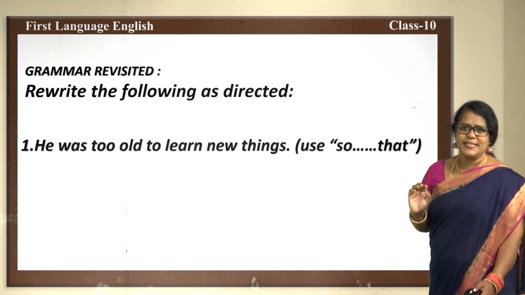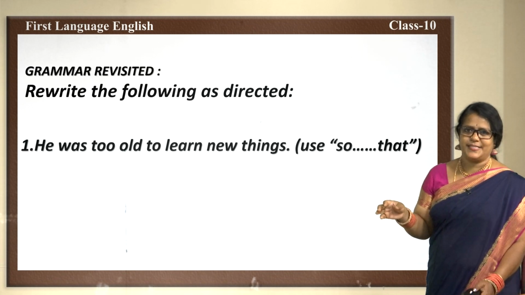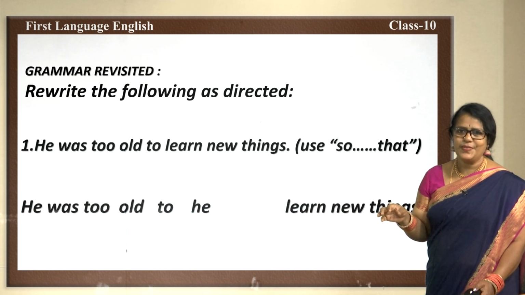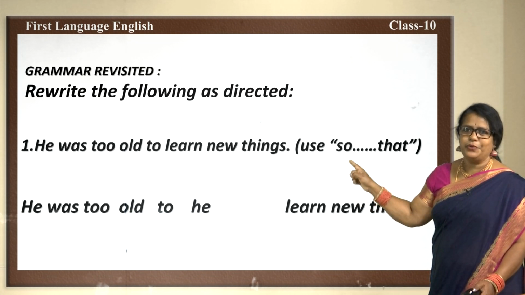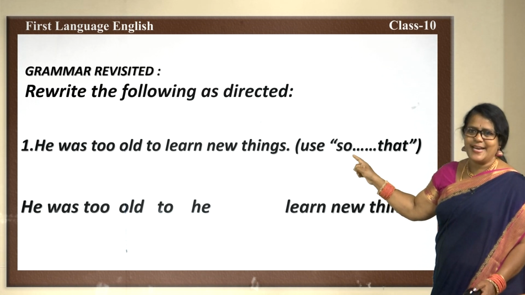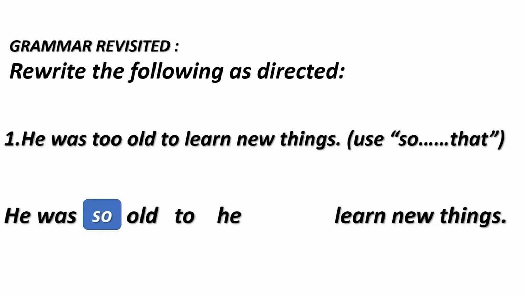We know that this is a sentence which means he is too old to learn new things. Fine. Let us go. He is too old to learn new things. Now, we need to replace it using so... that. Let us see how we could do it. He was so old that he cannot learn new things. So, here the meaning of the sentence is completely with the negative words.